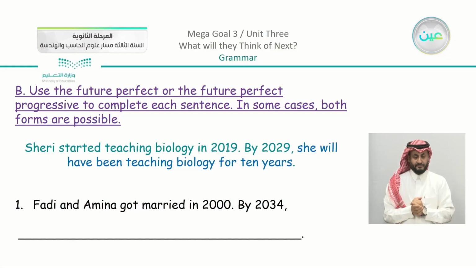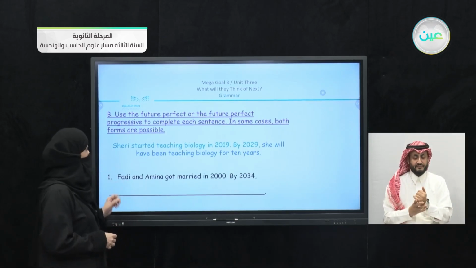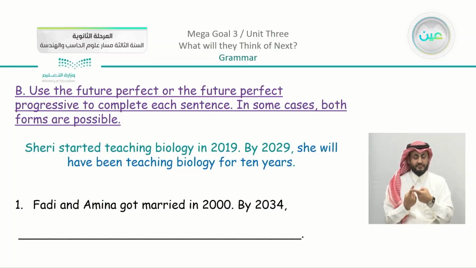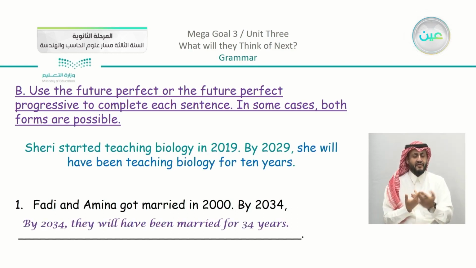Moving on to the second exercise: use the future perfect or the future perfect progressive to complete each sentence. In some cases, both forms are possible. So you can see that in some examples both forms can be used. For example, number 1: Fadi and Amina got married in 2000. By 2034, they will have been married for 34 years.